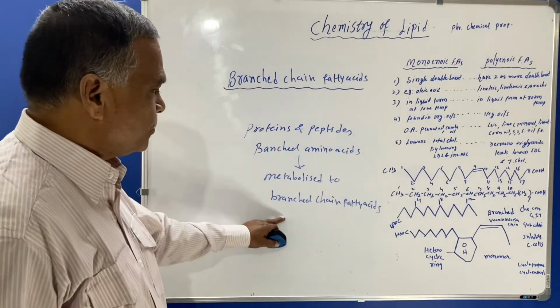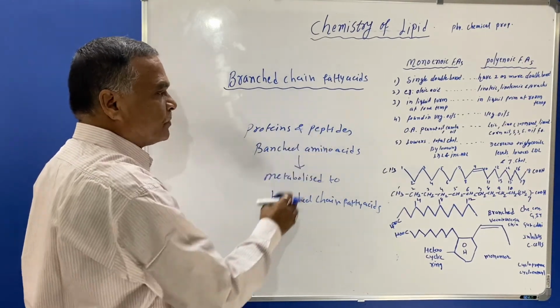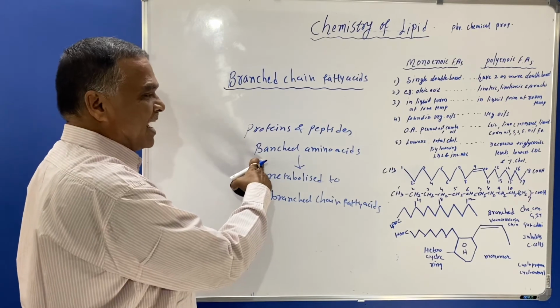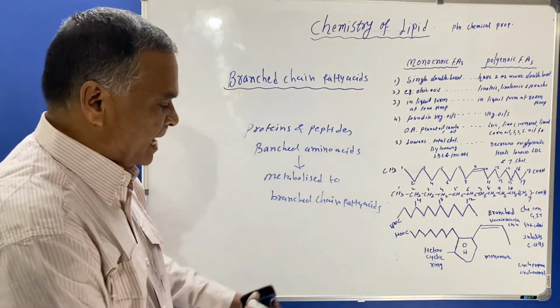So here you must know that the proteins from the diet, or the peptide bonds, will have the branched amino acids. Later on they are metabolized to branched chain fatty acids.